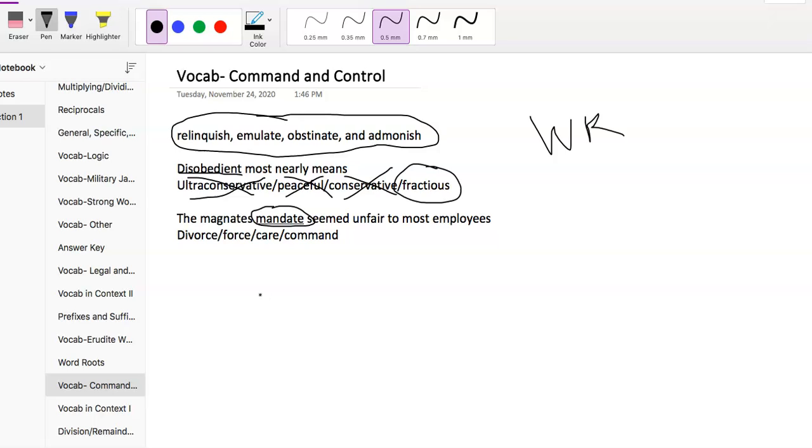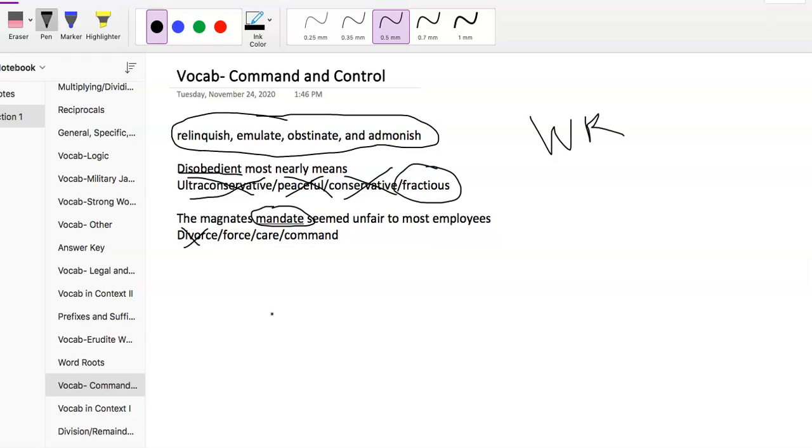If it's sort of foggy for you as you're looking at the answer choice, go ahead and put it in the sentence. So the magnate's divorce seemed unfair to most employees. That really doesn't make any sense. Divorce could be like a legal divorce between people who are married. Certainly employees wouldn't care about that. Divorce can refer to other things, but it's so vague, there's no way that's the answer. So let's say divorce is out.